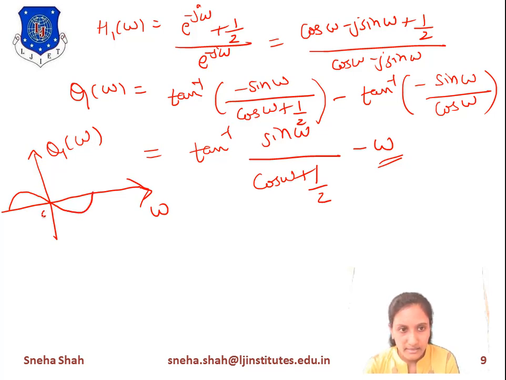At omega equals 0, its value equals 0. At omega equals pi and minus pi, its value equals 0.